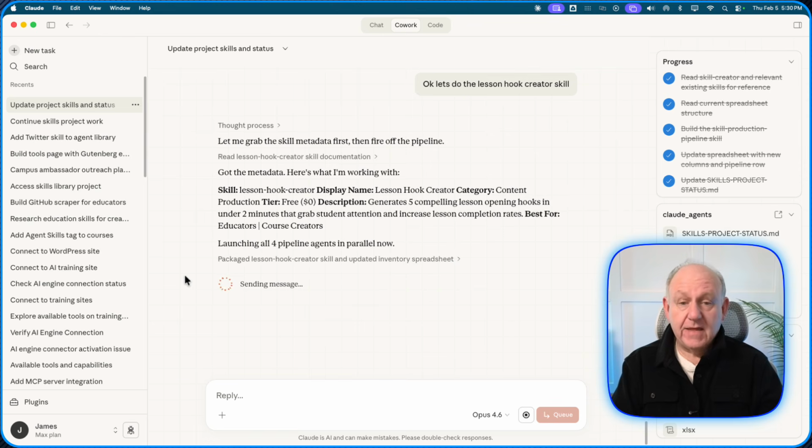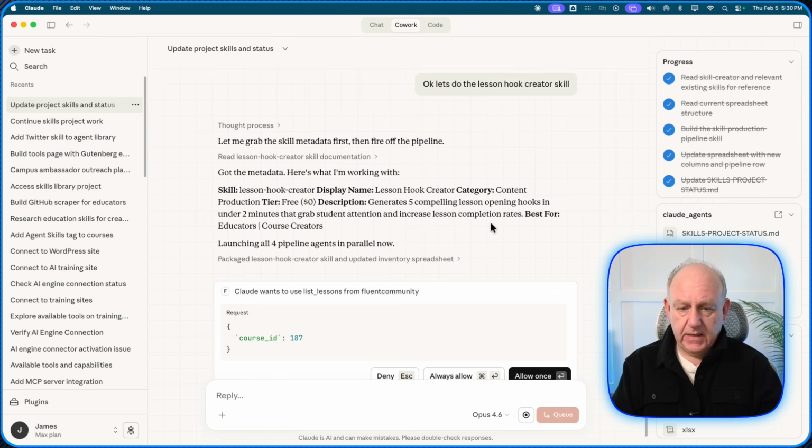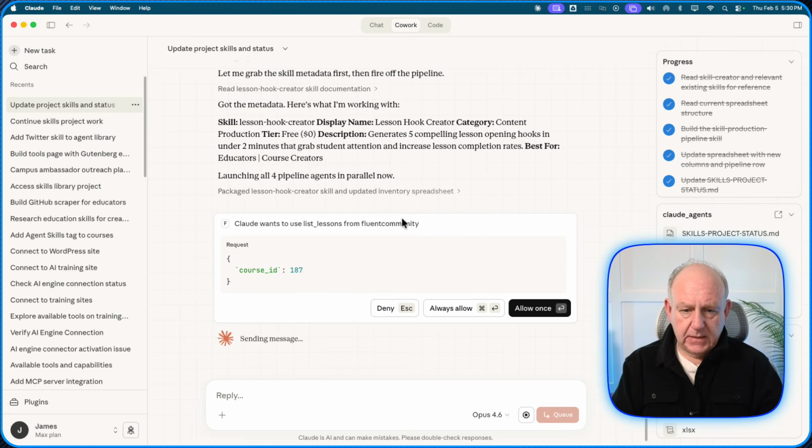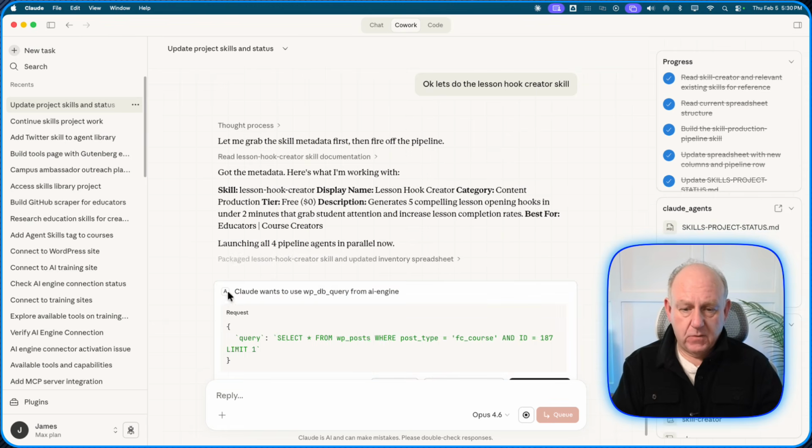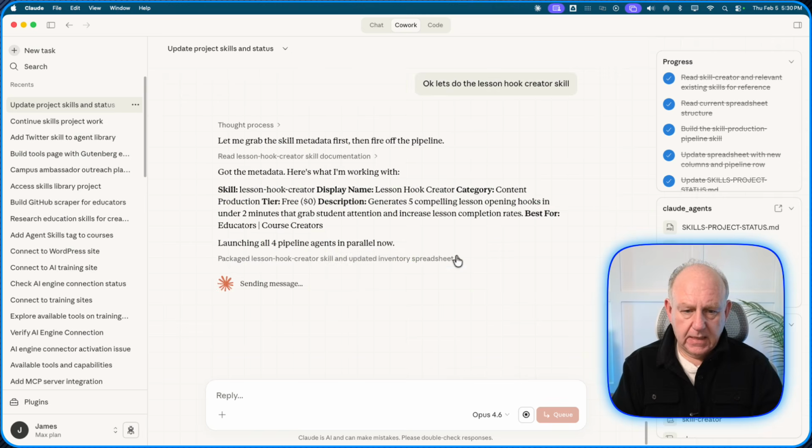And I know one of the issues that I did have with these is that it's able to list the lessons. See if that one gets stuck. I know sometimes the little connector that we had didn't work the way that I wanted, and we'll see if we can get that done. See, it's kind of cool because it didn't do it the normal way, but it's trying some different variations on how it can do it in the background.